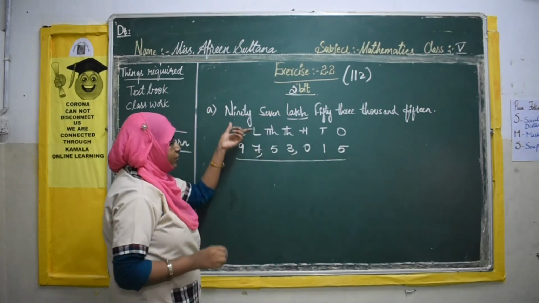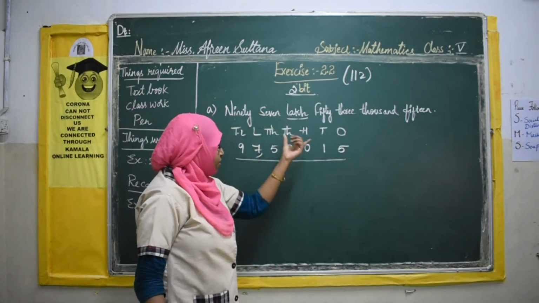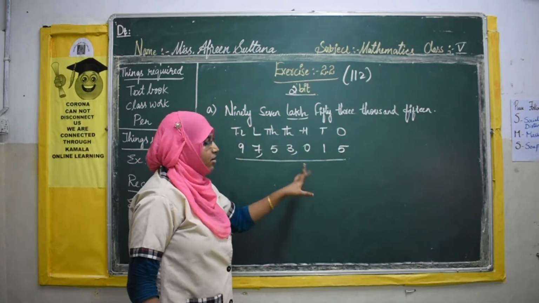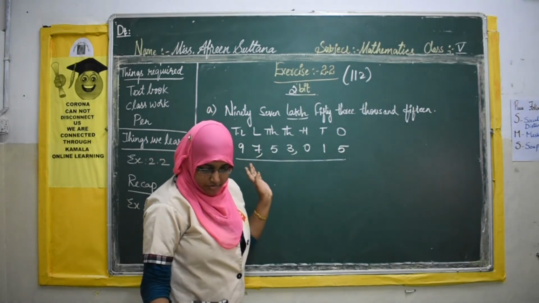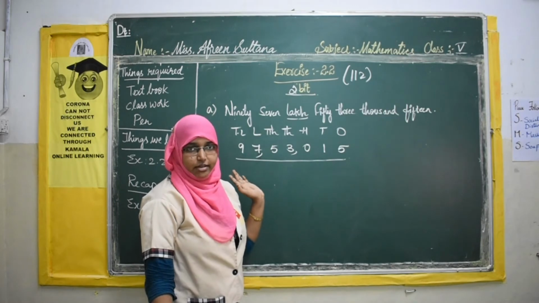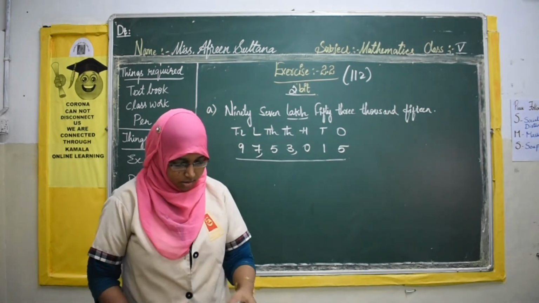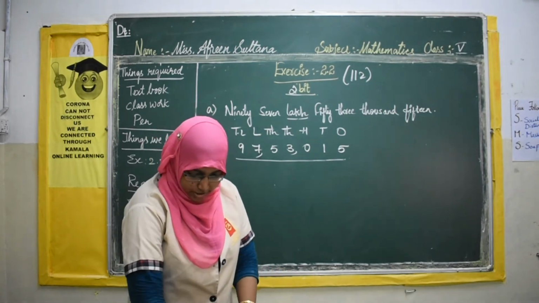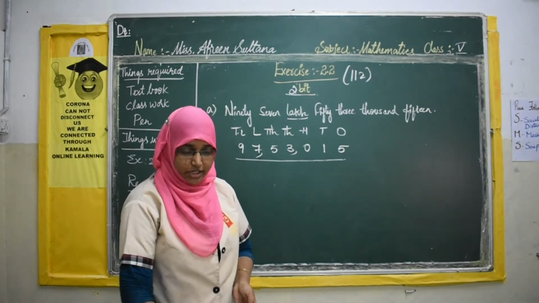First step is to check which is the highest place. Then write the place values. Then place the digits. Okay. So in a similar way you can complete the first and second bits. Okay, now let us move to our third bit.